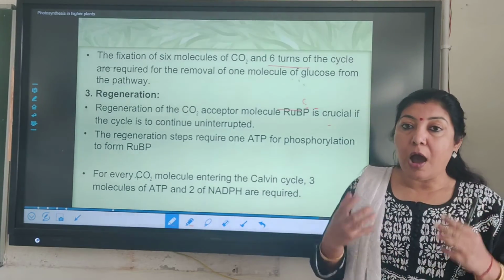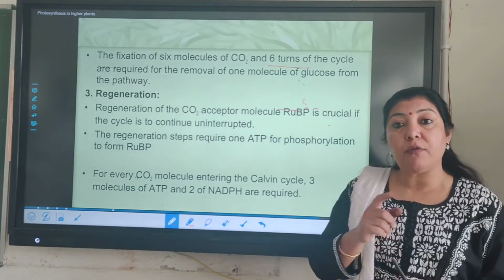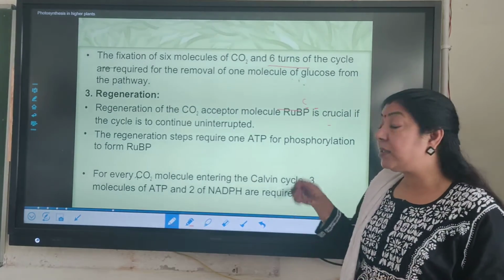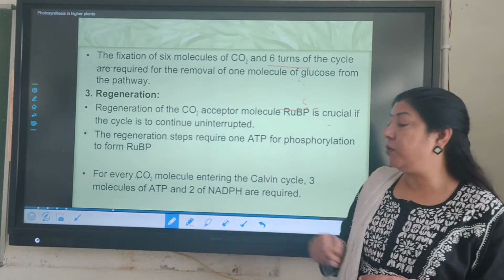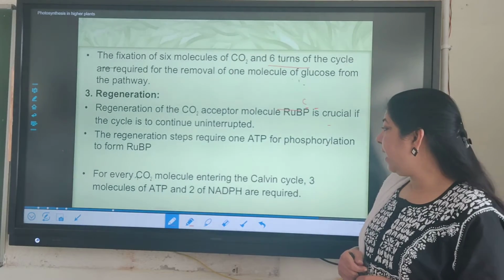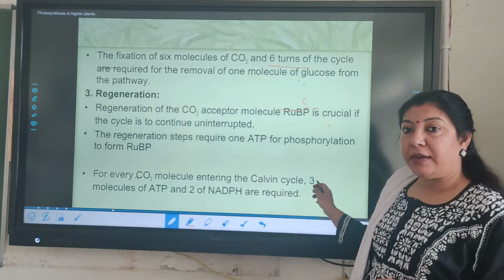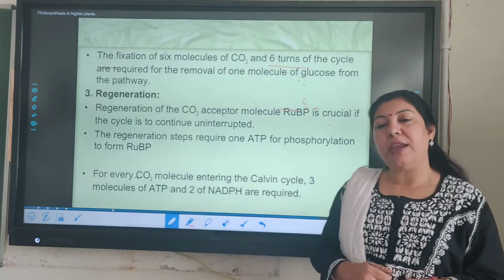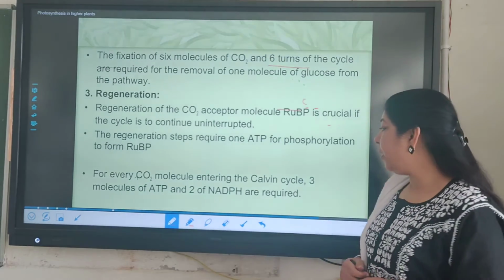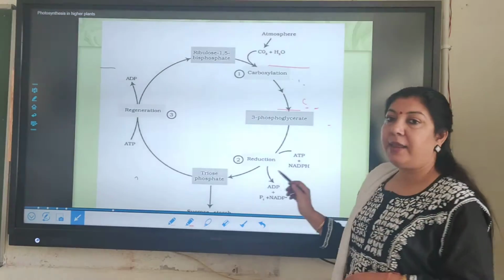So if I ask you how many ATPs and NADPHs are required for the synthesis of one molecule of glucose, as you know, one molecule of glucose requires 6 turns or 6 molecules of CO2. So you can multiply it with 6. So we can say 3 into 6, 18 molecules of ATP and 12 molecules of NADPH are required in the Calvin cycle for the synthesis of one molecule of glucose. So this is how the whole process takes place.